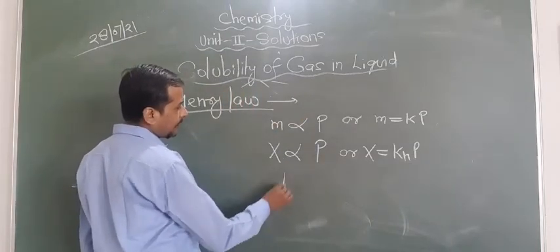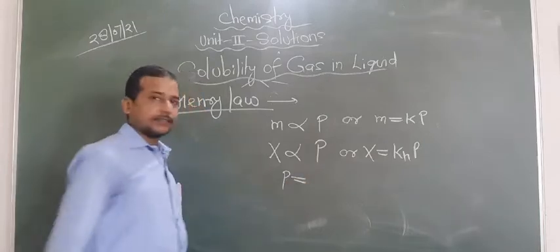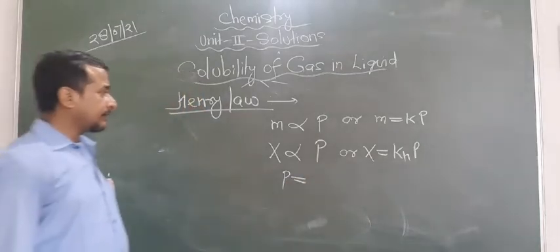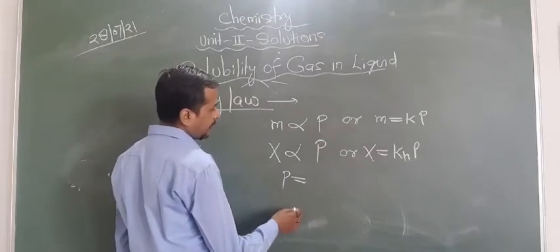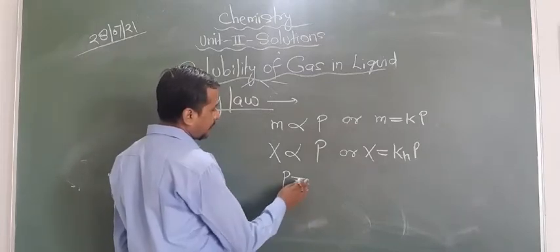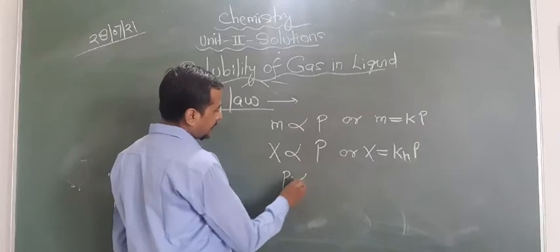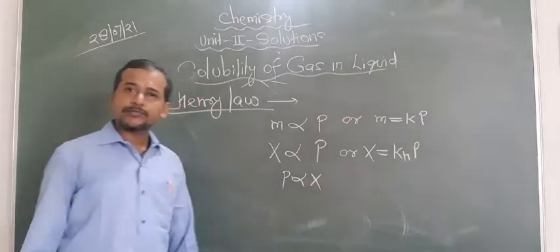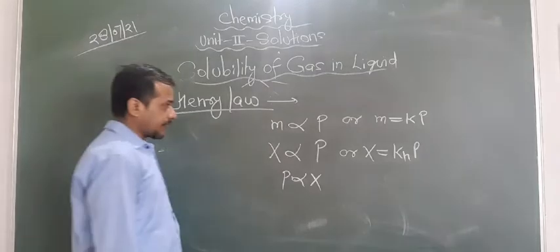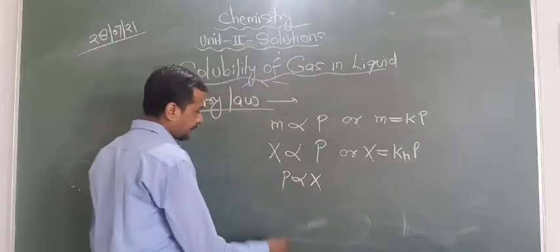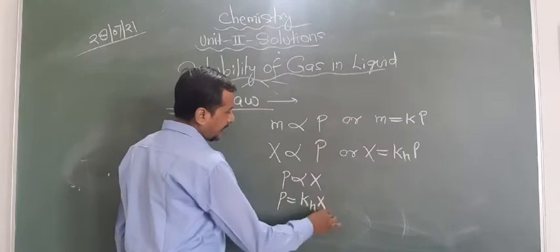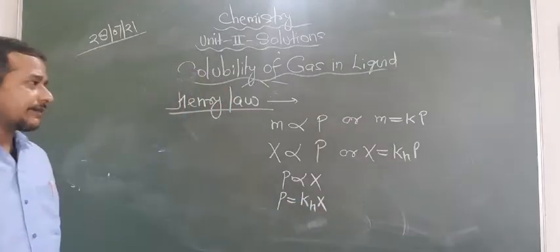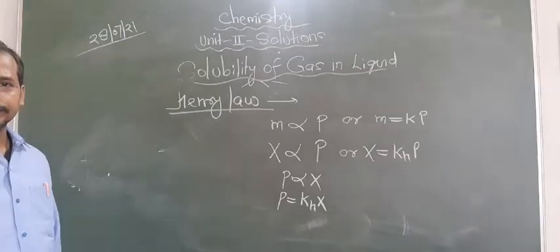So that's why we can write like this. What is the solubility of gas? Okay, that means you can write the formula like this. The pressure is directly proportional to the solubility of what? Solubility of gas in terms of mole fraction. Are you getting this point or not? So we can write like this, P equal to KH X. Okay? Are you getting this point or not?